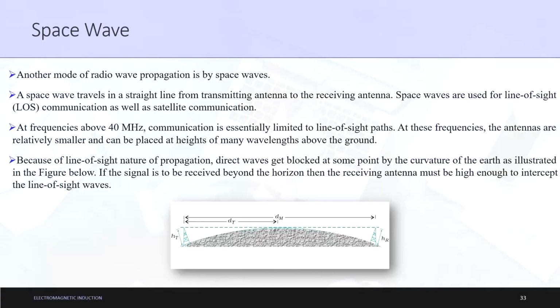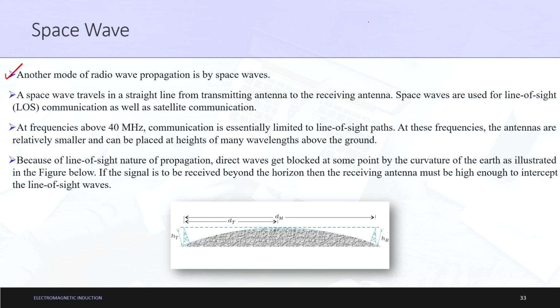So, let us move on to space wave now. Another mode of radio wave propagation is by space waves. Higher frequency waves, greater than 30 megahertz, which penetrate the ionospheric range, can be propagated using space waves. A space wave travels in a straight line from the transmitting antenna to the receiving antenna.